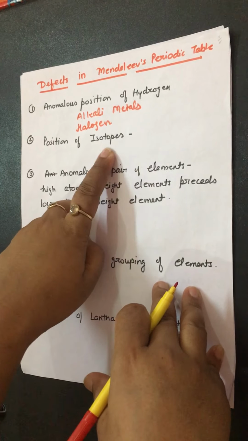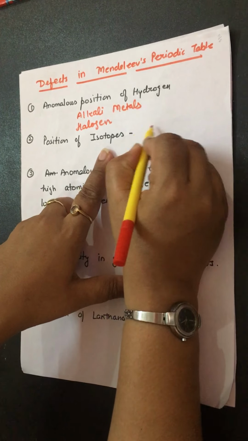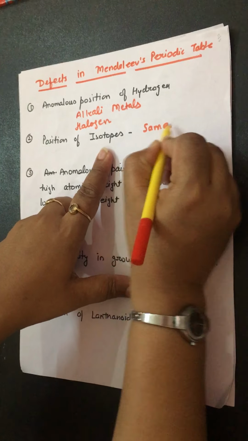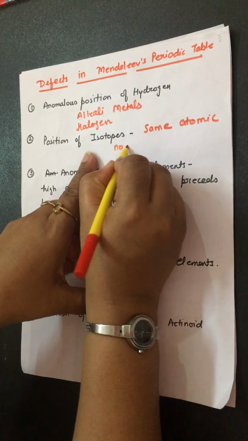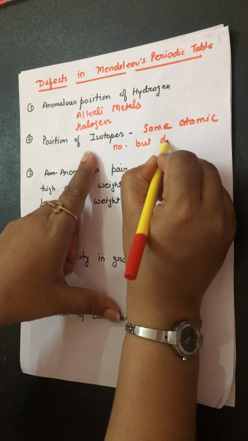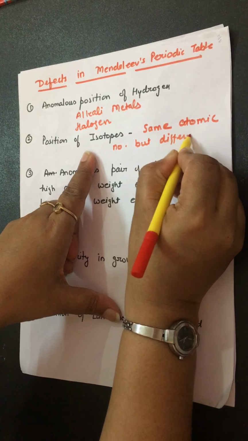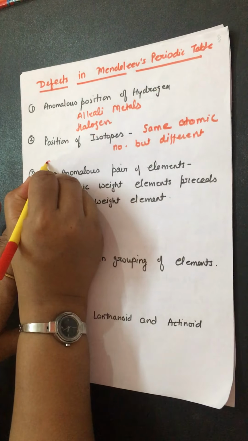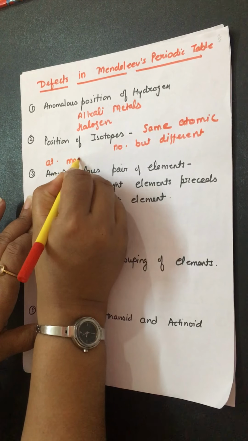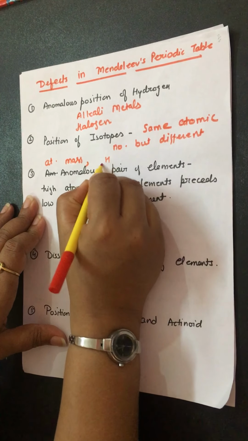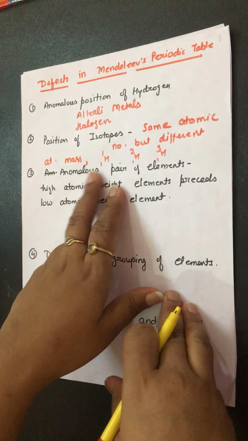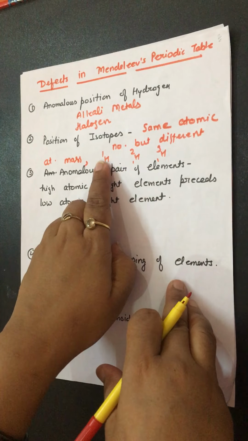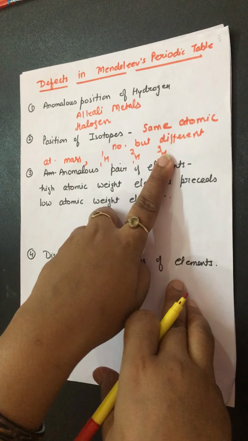Next, the position of isotopes. Isotopes have the same atomic number but different atomic masses. Let's take hydrogen: protium, deuterium and tritium. All three have different atomic masses.